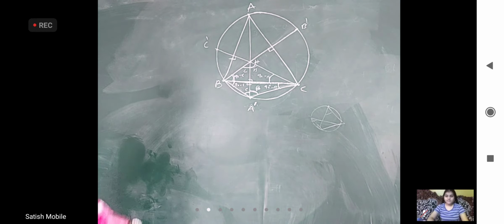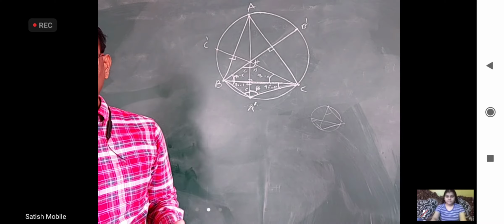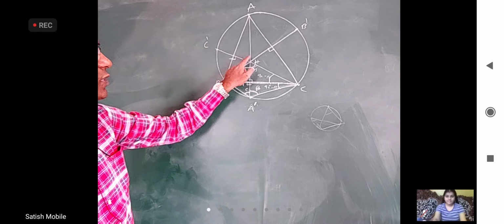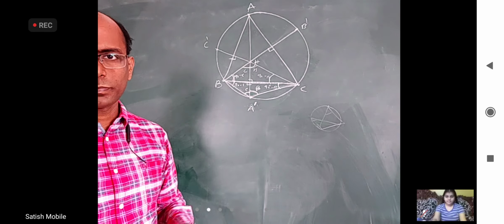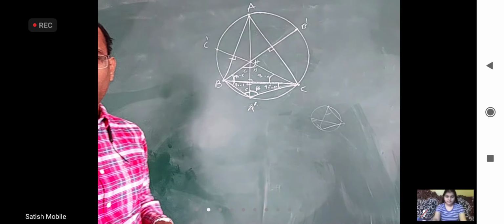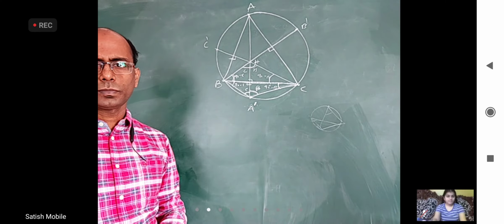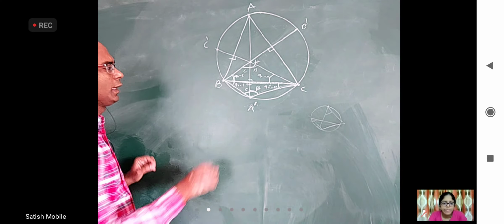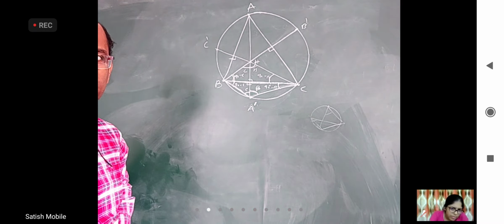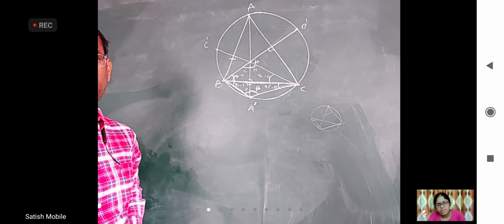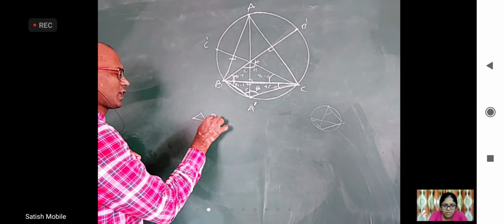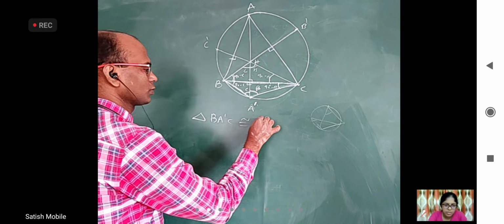Okay. And in fact, you can see it is like paper folding. With respect to this, when you fold, this piece will come exactly here. This side will match with this side. You can fold up. BA dash C, lift it up, it will become BHC. Everybody can see that, right? But can anybody tell me what is BA dash length? Anyway, I am going to still write this: triangle BA dash C is congruent to triangle BHC.